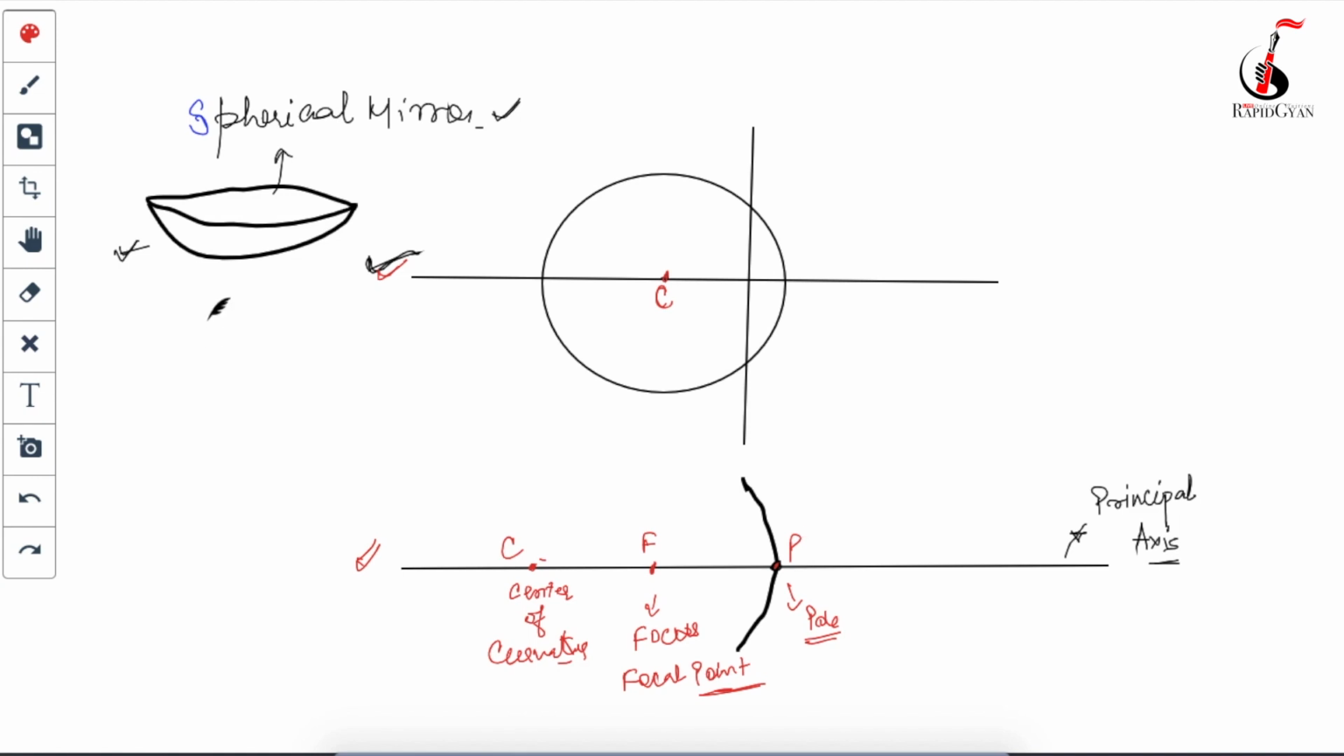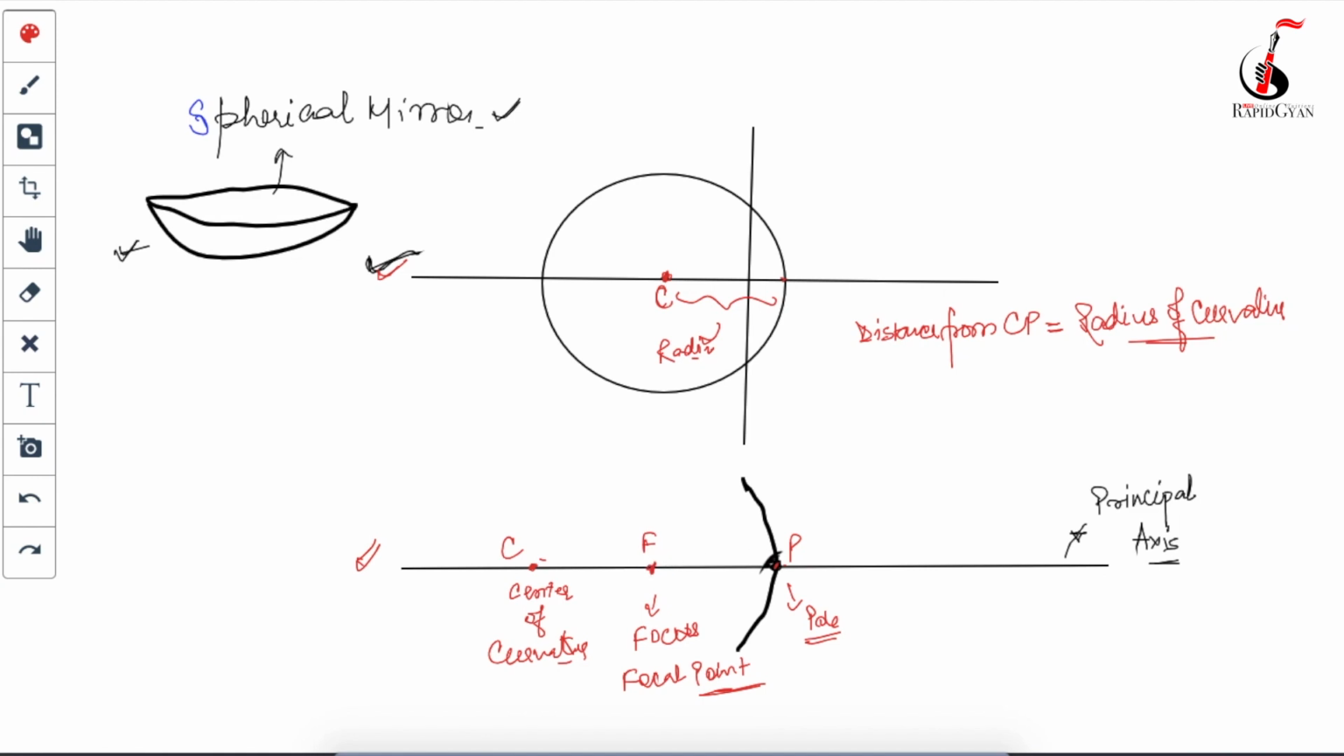Now, remember this, the distance from C to P, that is CP, is called the radius of curvature. Remember this. From the center to this point, this is what? This is the radius of the sphere, correct? So in this case, from C to P is called the radius of curvature.